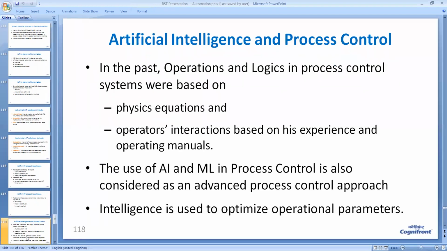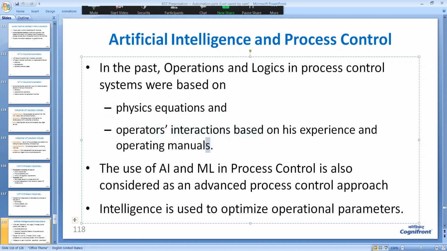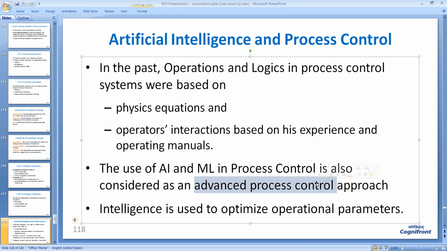Previously, operations and logics in process control were based on physics equations. So mostly physics, or mechanical formulas, were used, and of course the knowledge and experience of the operator as well as some operating manuals were used for automation. But today, artificial intelligence and machine learning are also used in process control, and it is called advanced process control. So when we use AI and ML in process industry, that is called advanced process control.